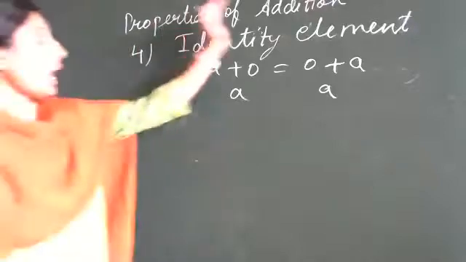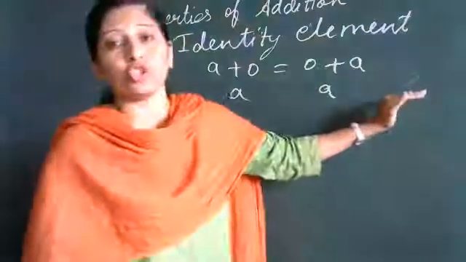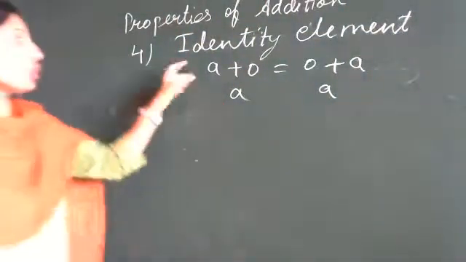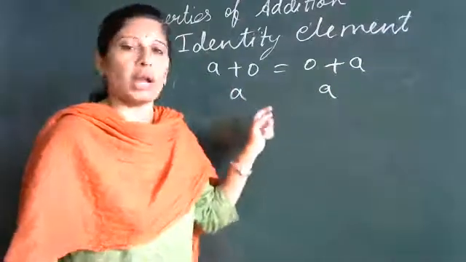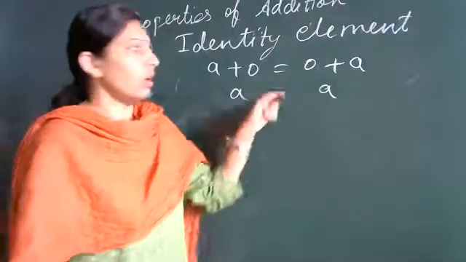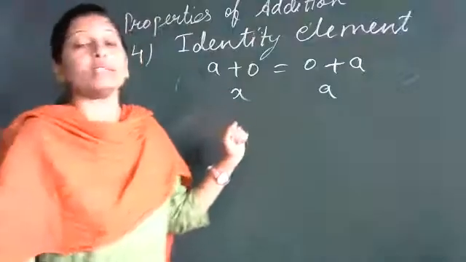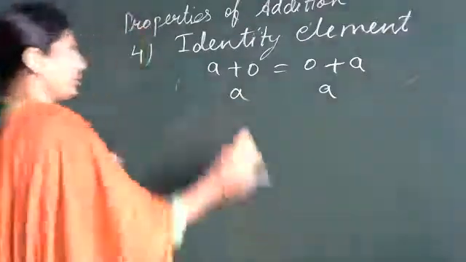Now this zero identity element is also called additive identity property. Now we will see properties of subtraction. This was for addition. Now we will see for subtraction.